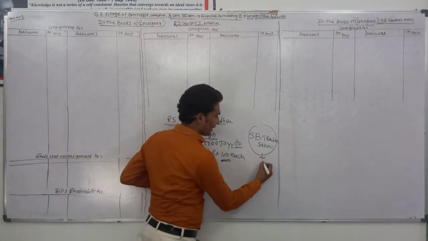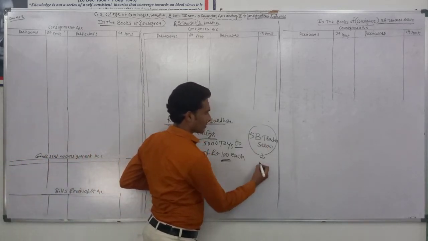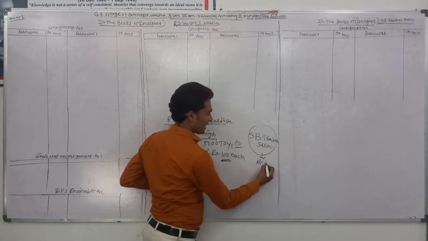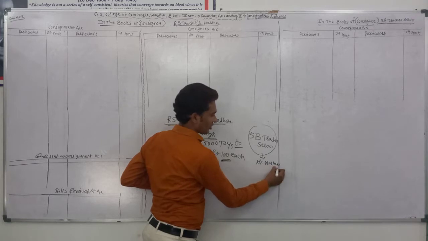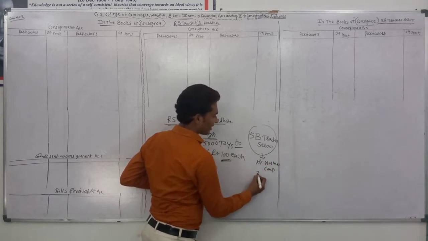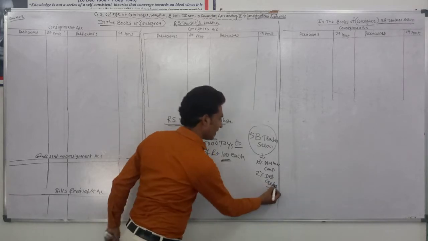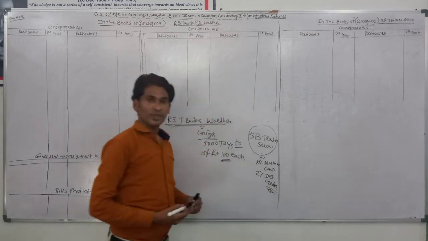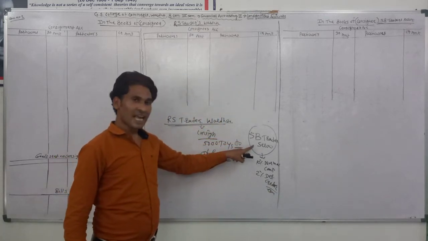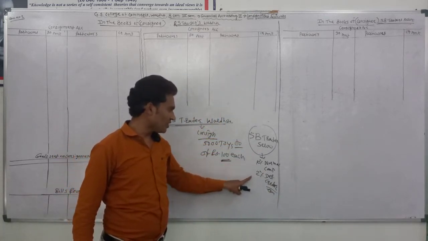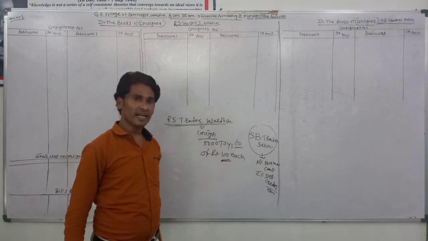SB Traders Sale, the consignee, is entitled to 10% normal commission and 2% del credere commission. It means the consignee is entitled to 10% normal commission and 2% del credere commission.